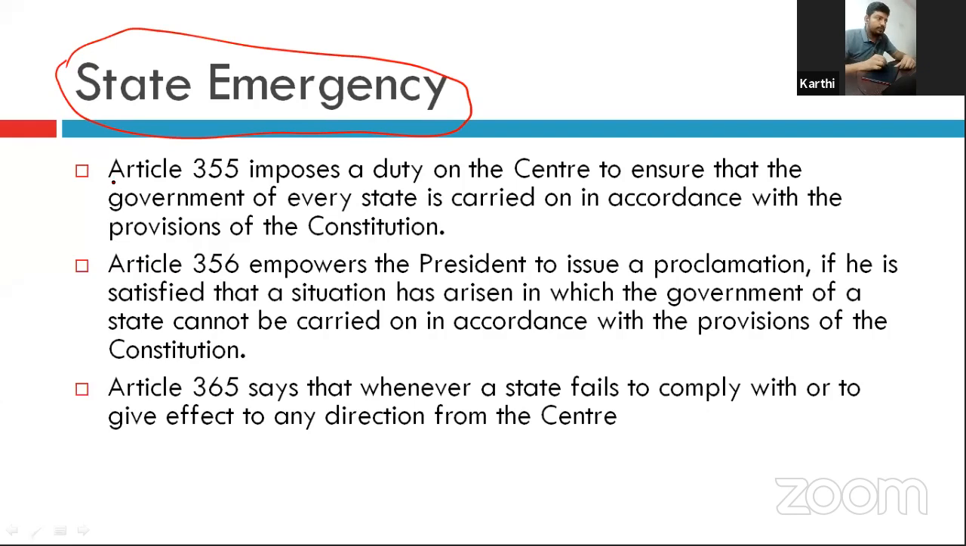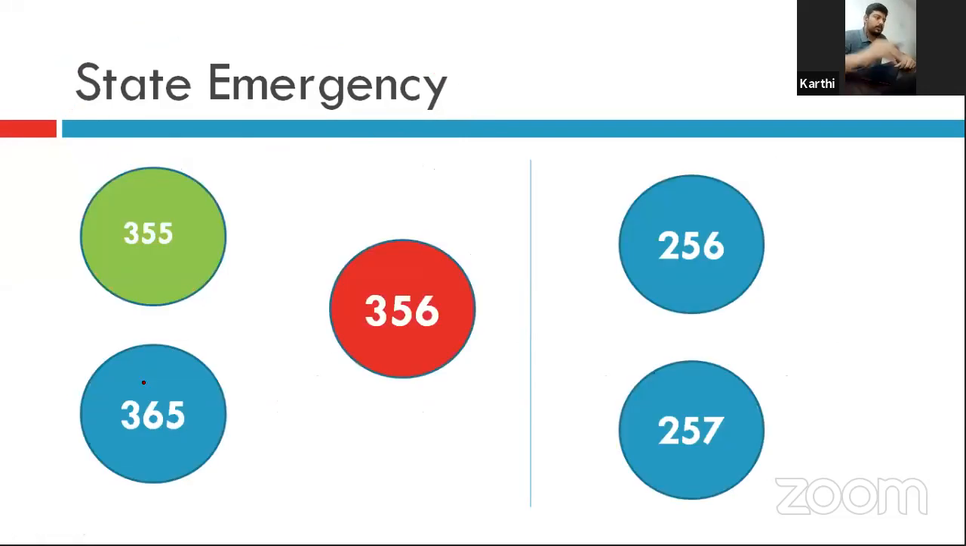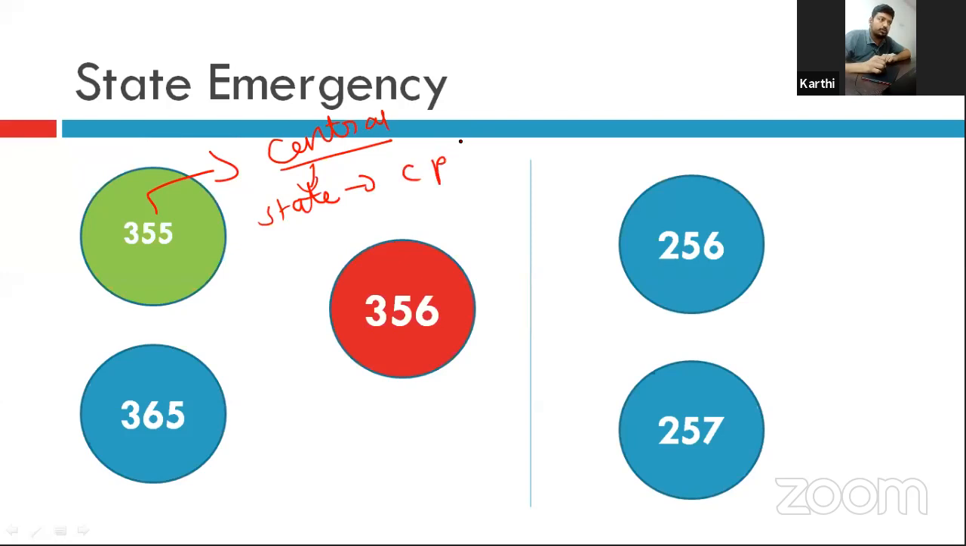Here also there are 3 articles: Article 355, Article 356, Article 365. Okay, try to understand it. There are a number of provisions given in the Constitution, right? Article 355 gives the power to the central government to watch the state government, whether they are following the constitutional provisions or not. That is, Article 355 puts the obligation on the central government to ensure that state governments are carrying out their administration in accordance with the provisions of the Constitution.